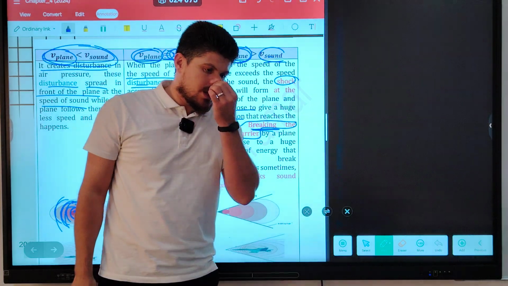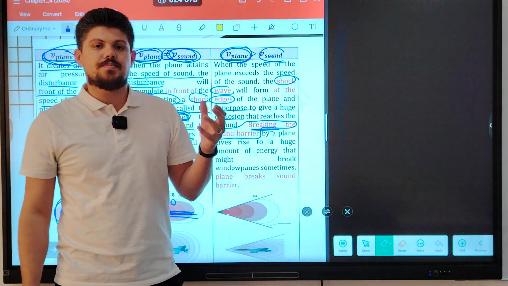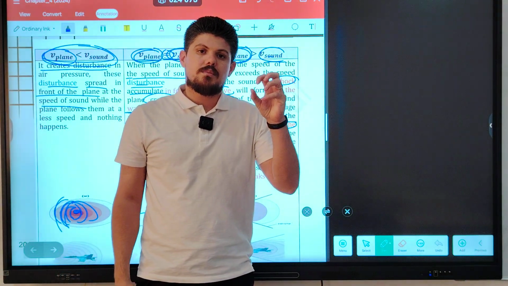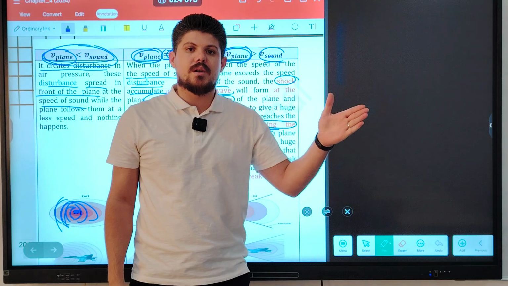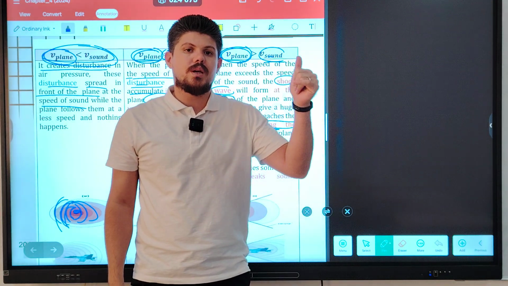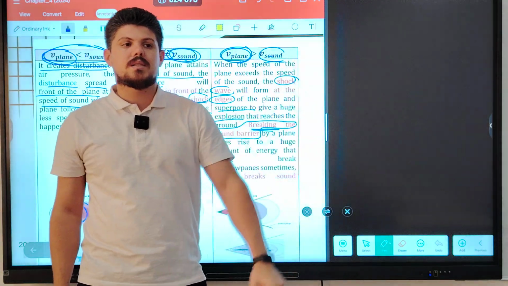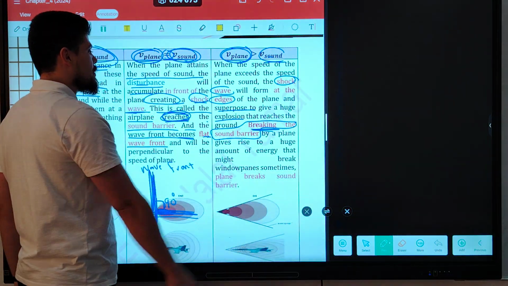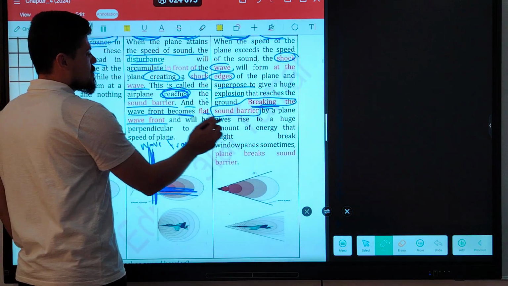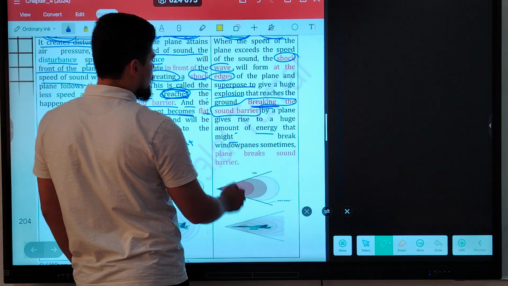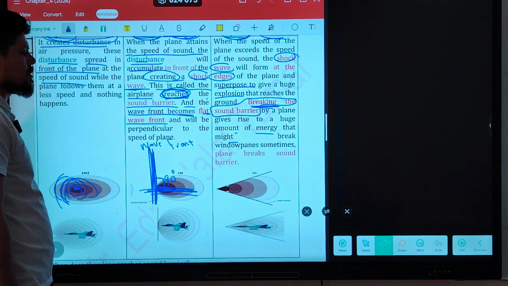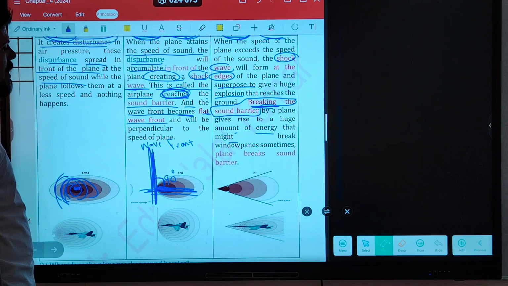In which of the following does the plane break the sound barrier? When the speed of the plane is greater than the speed of sound. In that case, the plane breaks the sound barrier. A plane gives rise to a huge amount of energy that breaks window panes, and sometimes the plane breaks the sound barrier.